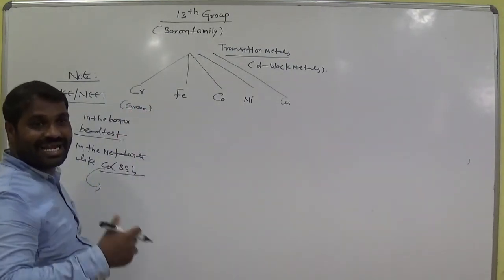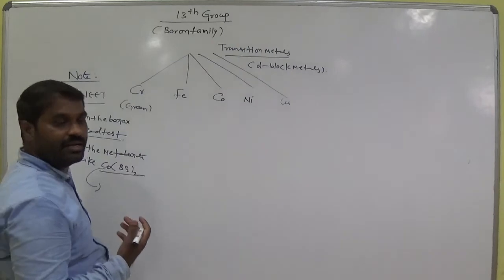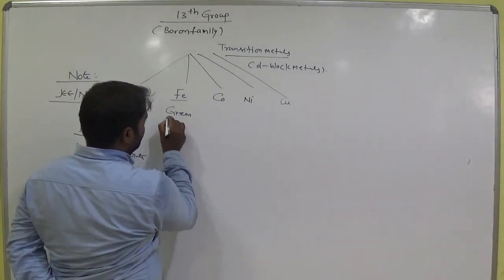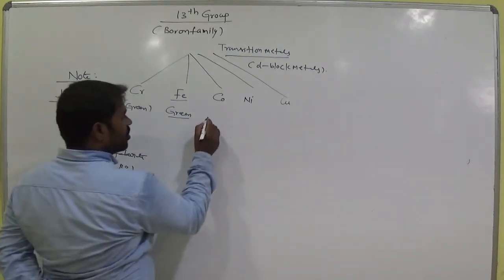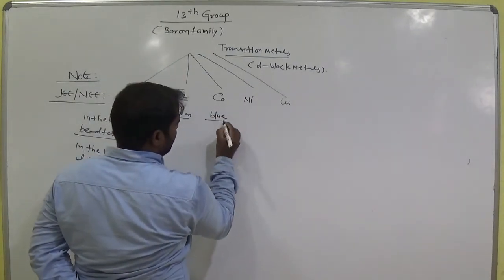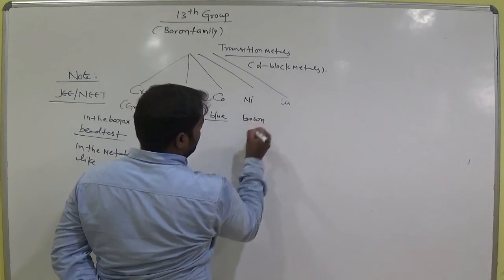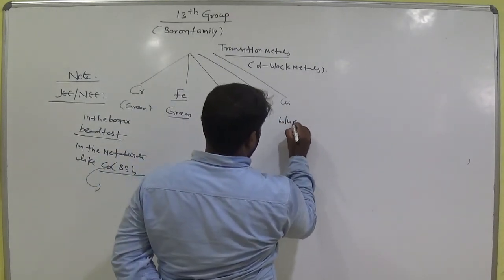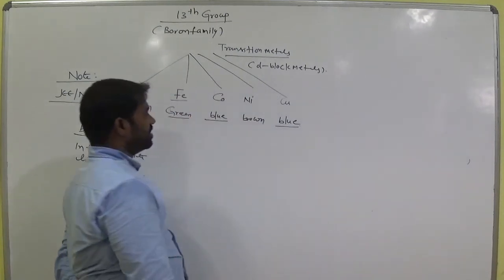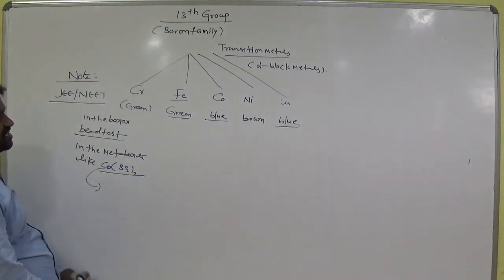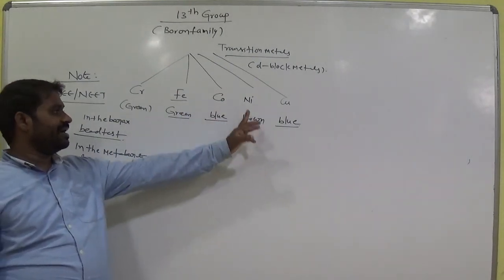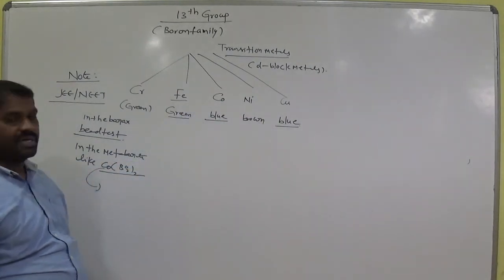What we observed, green color glass we may be prepared. Okay. For iron also we can prepare green color. Okay. Here cobalt blue color, nickel brown color. Suppose copper is present, blue color. Okay. So remember this. So chromium shows green, iron green, cobalt blue, nickel brown, copper blue. Okay. Remember this.